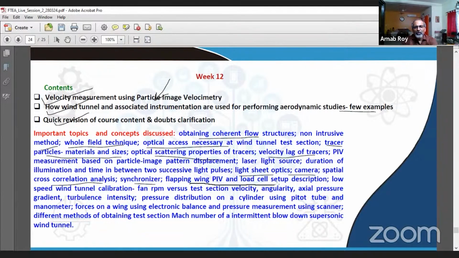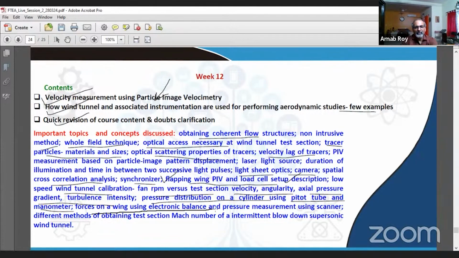And then we looked at some of the experimental results on a flapping wing and load cell setup descriptions, which we made during that time. We talked about low speed wind tunnel calibration, when the fan is being run at different speeds, and how we have to calibrate the tunnel in terms of flow angularity, axial pressure gradient, turbulence intensity, pressure, and pressure distribution on a cylinder using pitot tube and manometer was explained.